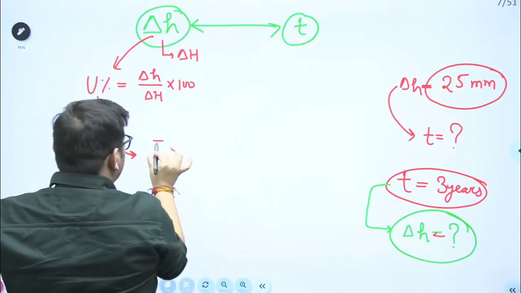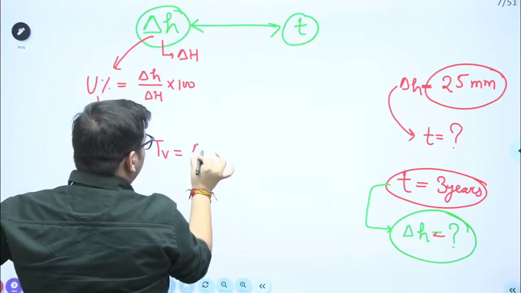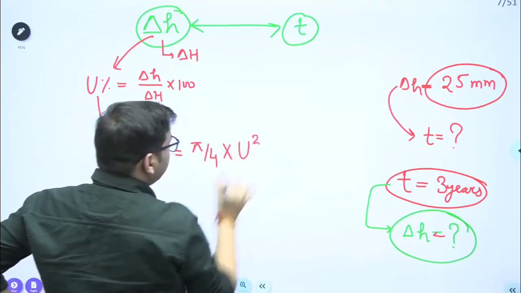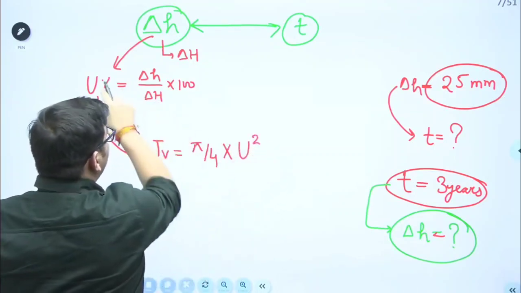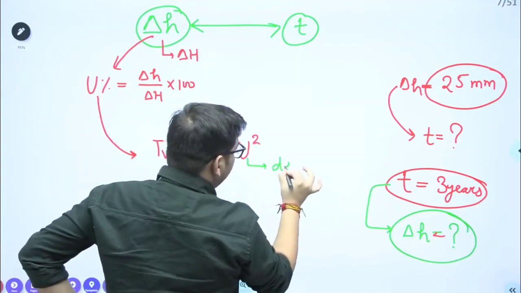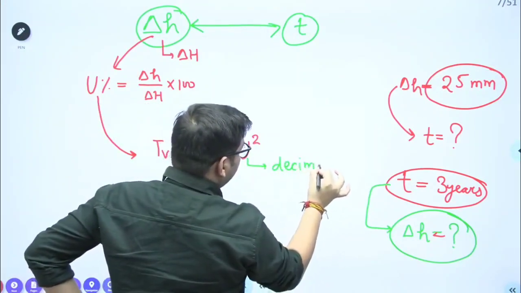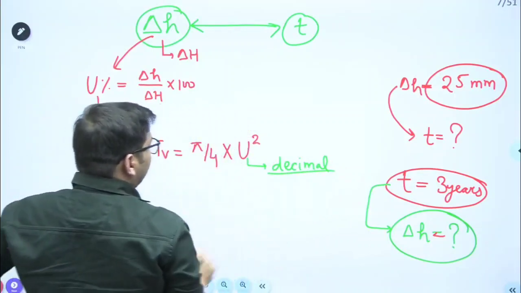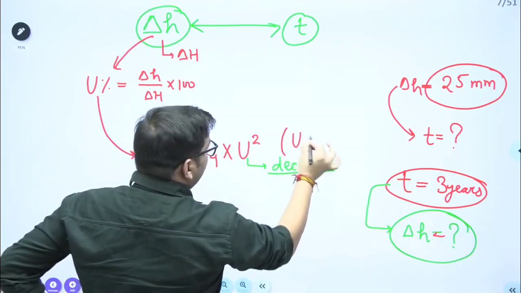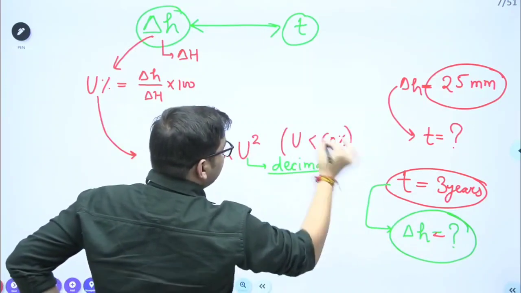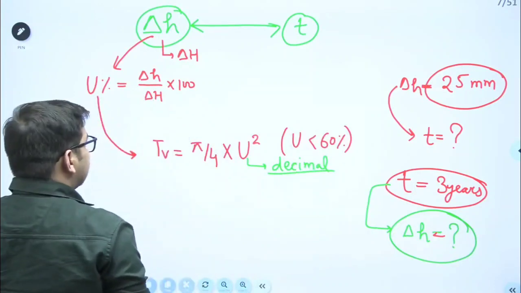Now your TV is equal to pi by 4 of U square. Clear? What is this U? U is your degree of consolidation. Here this U is in decimals. Remember that here the U is in decimal. This particular formula is valid when your U is less than 60%.